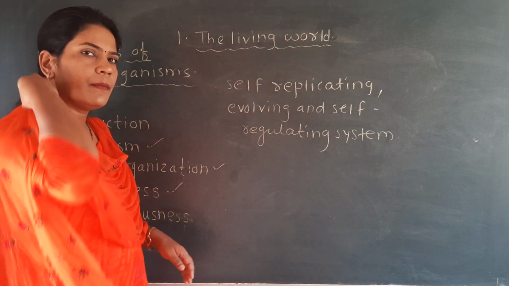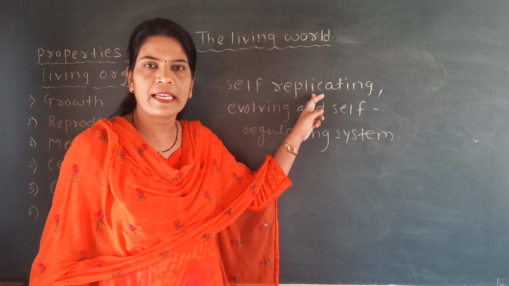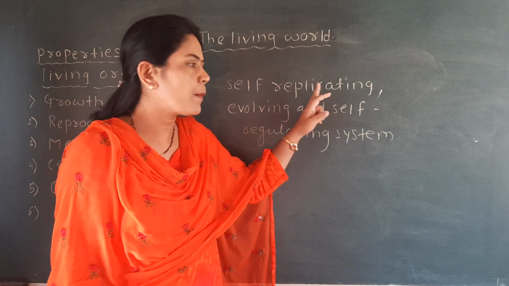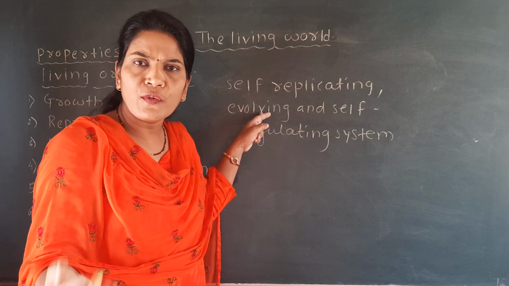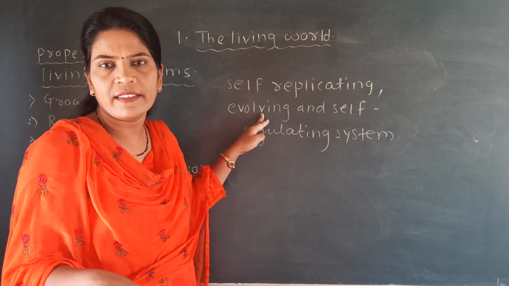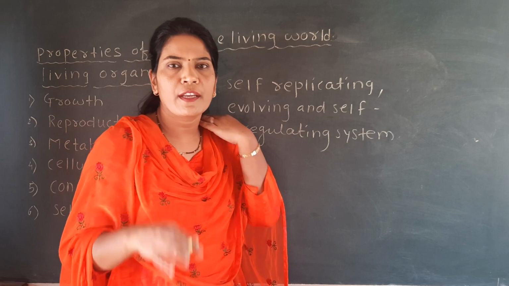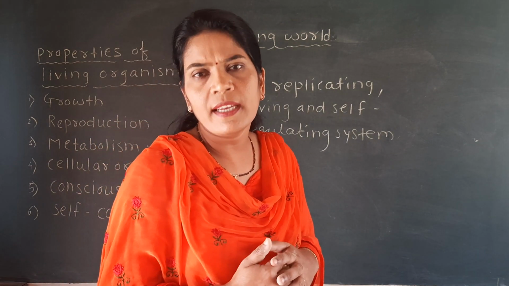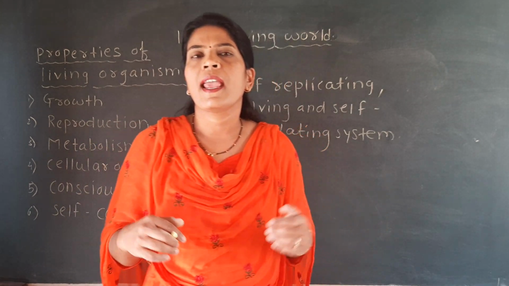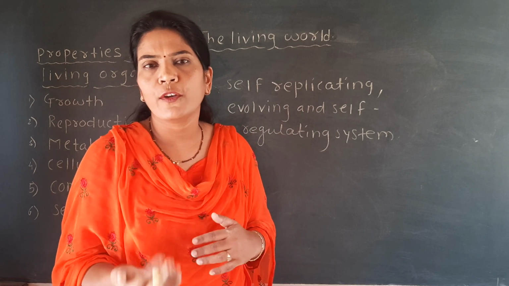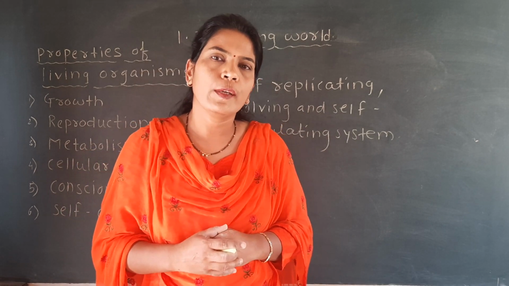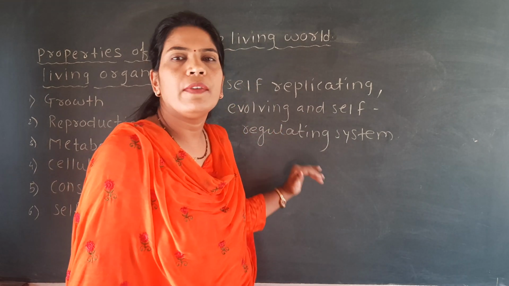Living organism replication means they can reproduce a replica of itself. They can evolve. There is evolution you will find in the living organism, and then they are self-regulating systems. They regulate their own body. They are aware of the surroundings, and thus self-replicating, evolving, and self-regulating, we call it a living organism.